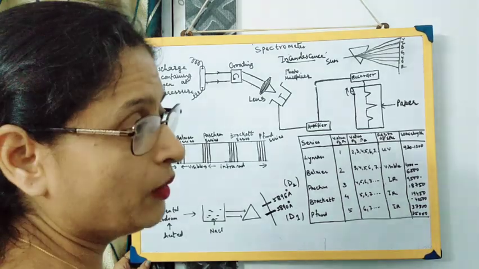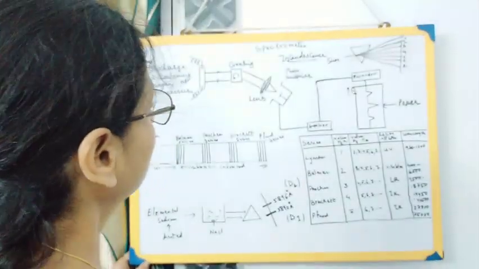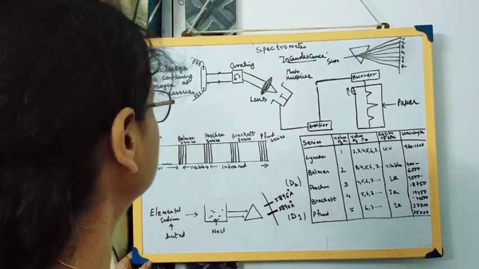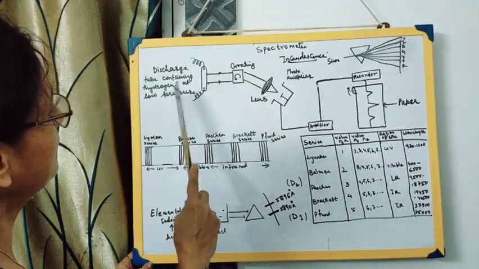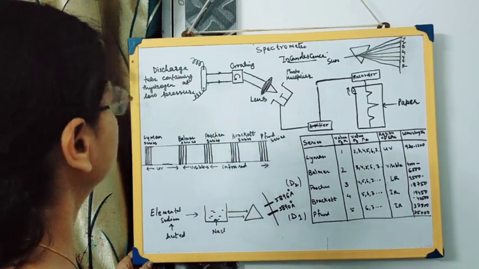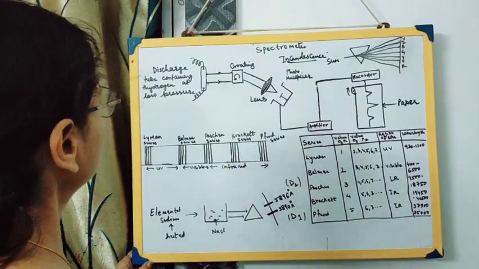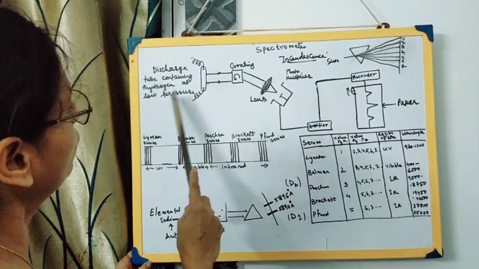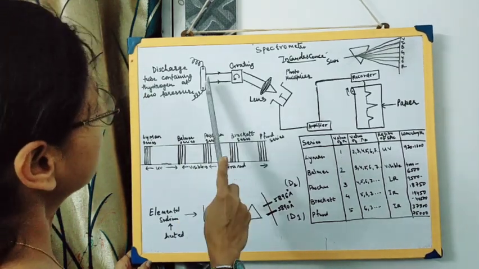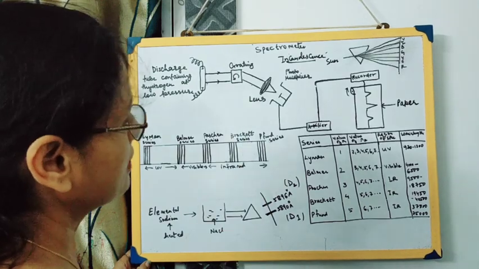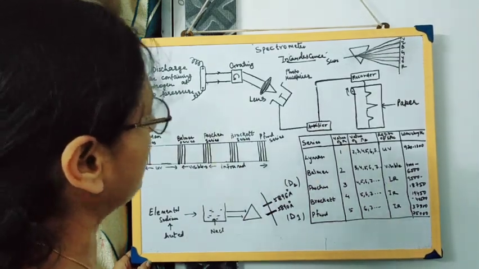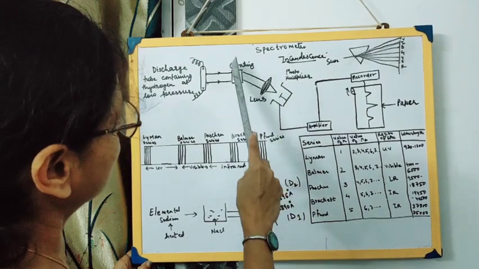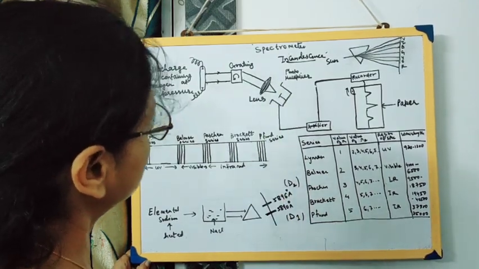Hydrogen has only one electron, and the spectrum formed by hydrogen is very simple. It's easy to study, and that's why in the beginning hydrogen was taken into this discharge tube, and it was kept at a very low pressure. This was made to pass through the grating. As I told you, the role of the grating is the same as that of a prism, and this is the lens which was adjusted so the light radiations pass through this lens.